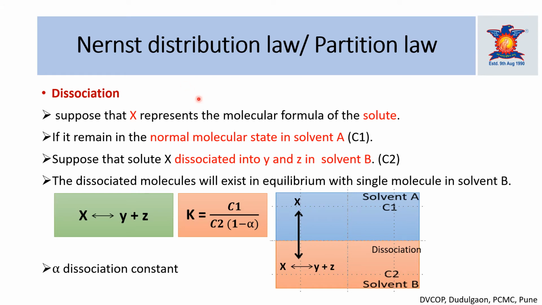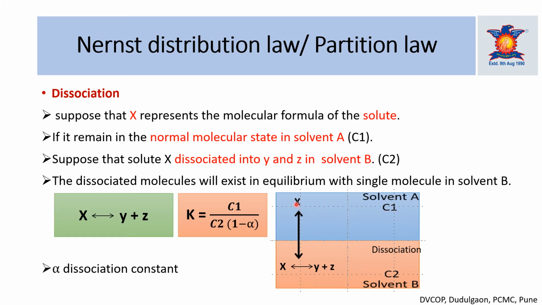The next modification of the distribution law is dissociation. We can explain this dissociation the same way as the association. Suppose these are two immiscible liquids, solvent A and solvent B, and we add the solute X. This solute X is present in a normal molecular state in solvent A, and its concentration in solvent A is C1.